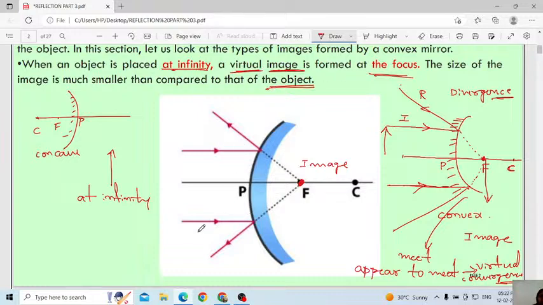Remember to draw a ray diagram. Always remember, in the case of a convex mirror, we will get a virtual image. In your mind, you have to think that only after extending will the rays meet. Remember that much, then you can easily draw the ray diagram. I will move to the next.